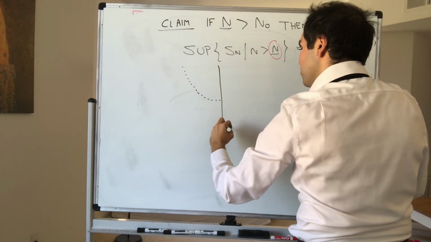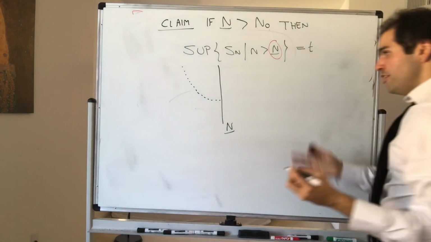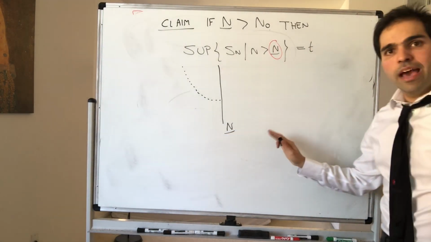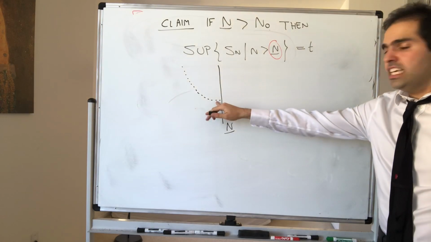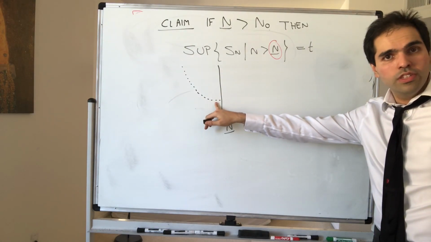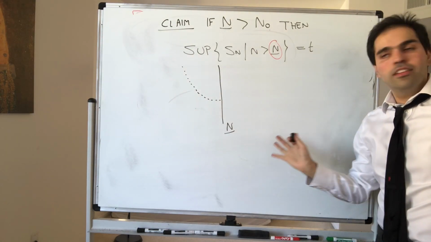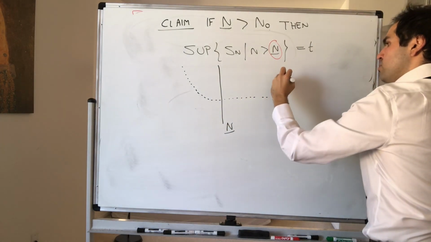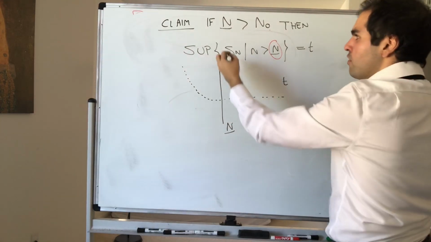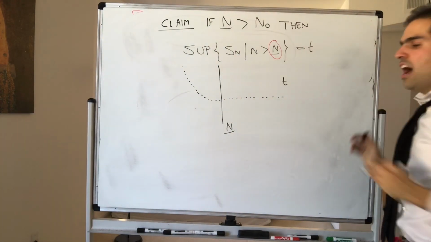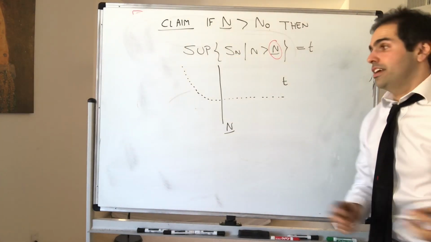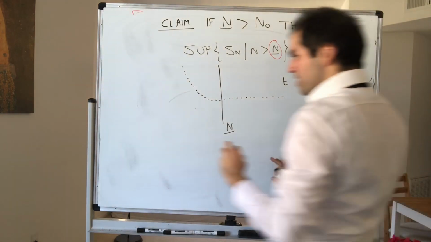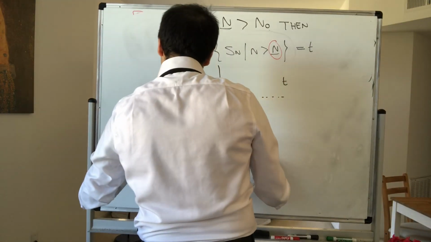But what we're saying in this case, if there are only finitely many dominant terms, is that this sequence not only converges to T, but actually becomes constant, equal to T. So this is what the sequence of the supremum of S_n after capital N actually looks like. And let's prove this. So, proof of claim.